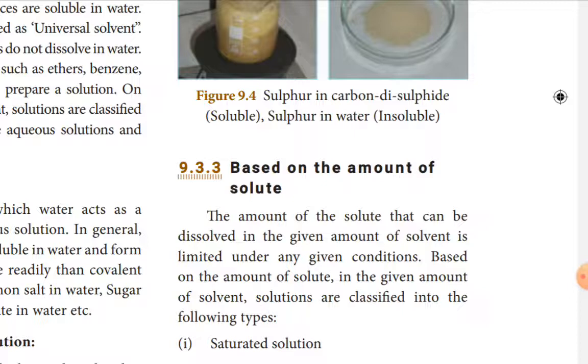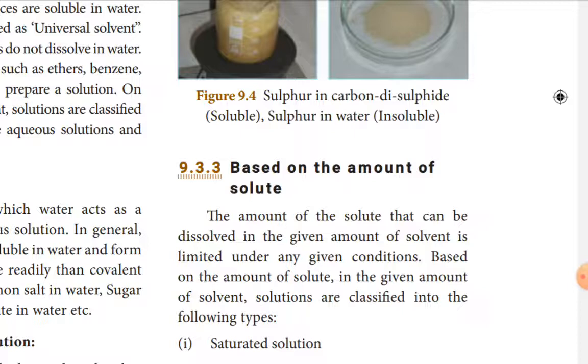The second one, based on the type of solvent: aqueous and non-aqueous. Then the third type, based on the amount of solid. Solid is always going to be in lesser proportion by weight. So based on the amount of solid in the solution, we are going to classify the solution into three categories.